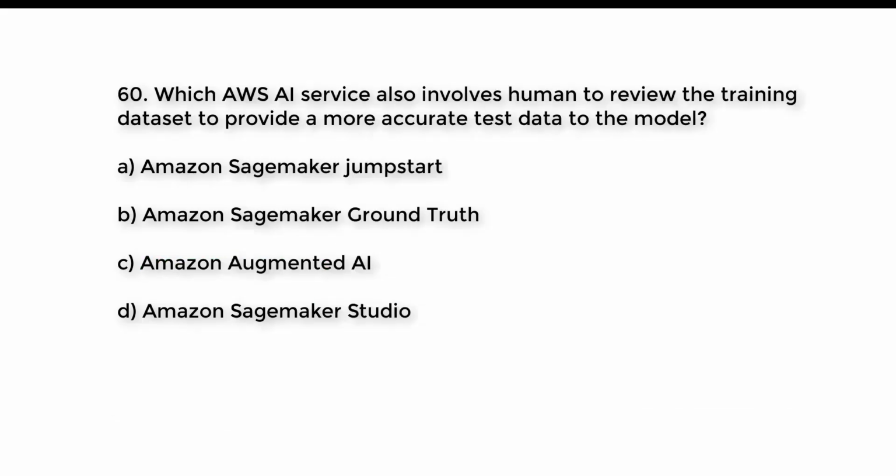Question number 60. Which AWS AI service also involves human to review the training dataset to provide a more accurate test data to the model? A. Amazon SageMaker JumpStart. B. Amazon SageMaker Ground Truth. C. Amazon Augmented AI. D. Amazon SageMaker Studio. Try to guess the right answer.